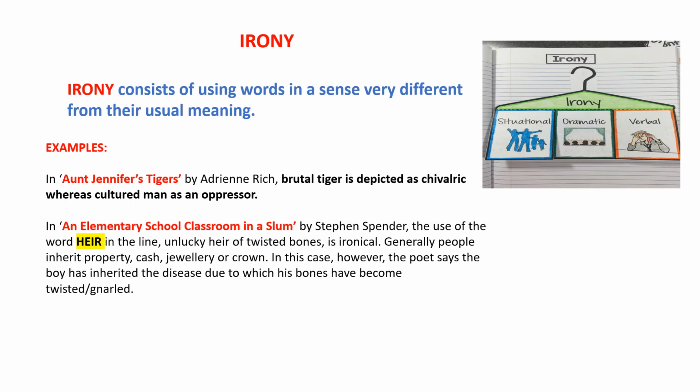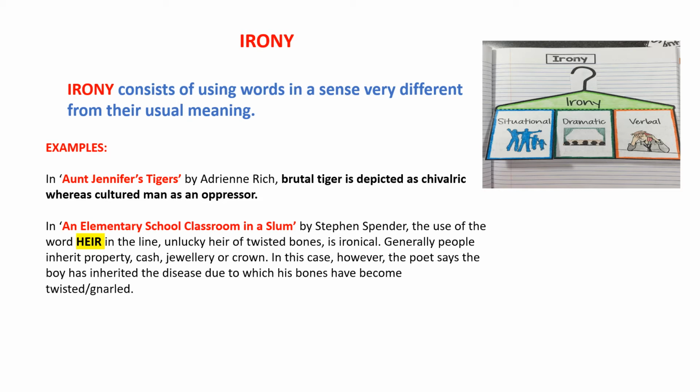Irony is another very powerful tool. It consists of using words in a sense which is very different from their usual meaning. In your poems, if I talk of Aunt Jennifer's Tigers by Adrienne Rich, the brutal tiger is depicted as chivalric, whereas cultured man has been shown as an oppressor.